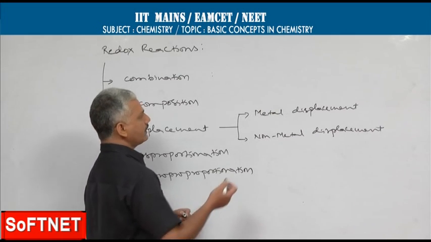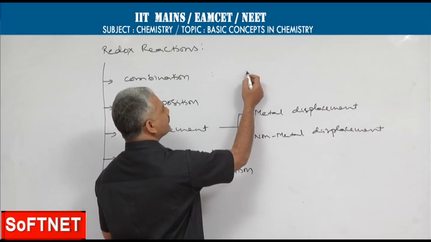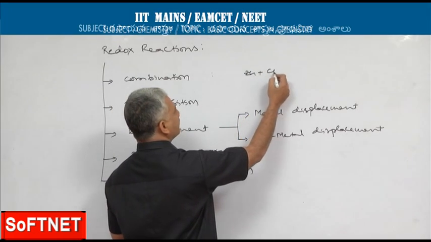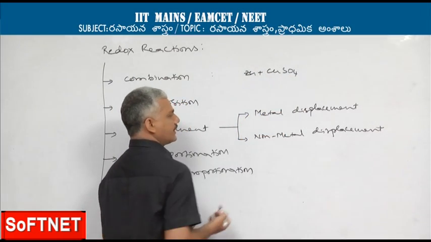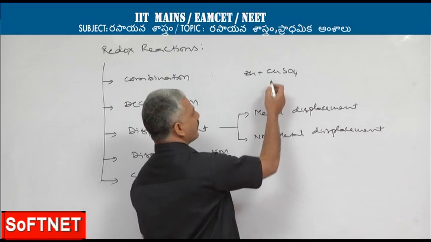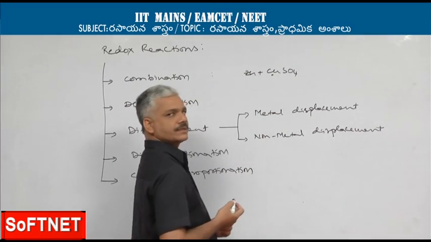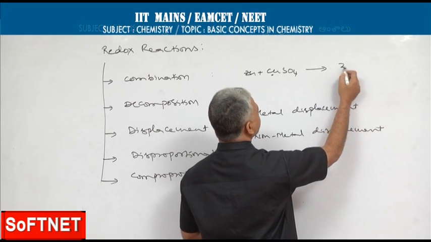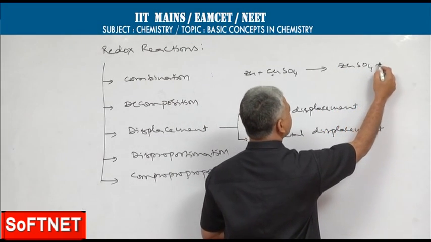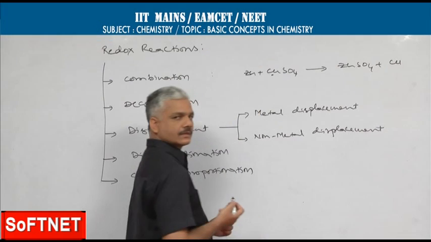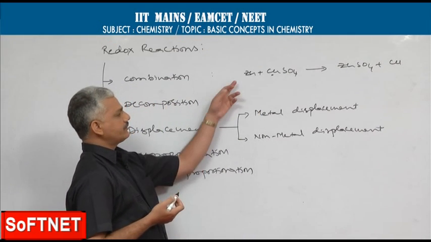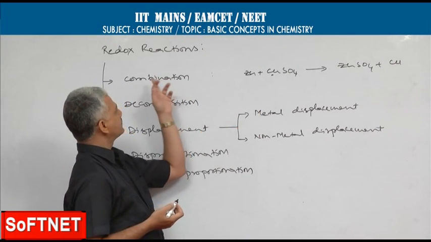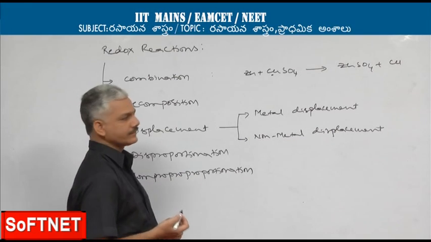Say for example, when a few pieces of zinc are added to copper sulfate solution, copper, being less electropositive than zinc, will be replaced. So, this is an example of a metal displacement redox reaction.